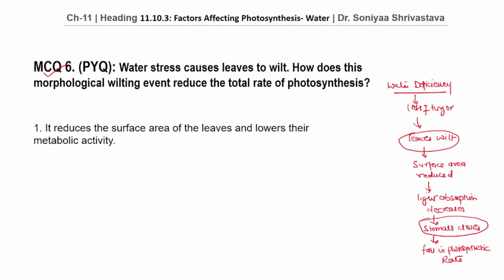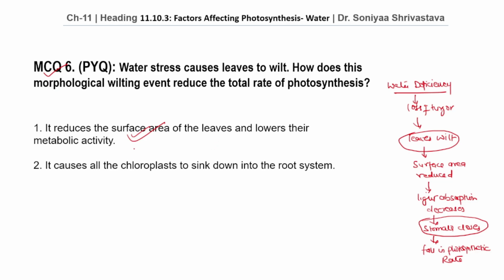So let's see option number 1. It reduces the surface area of the leaves and lowers their metabolic activity. Yes, this is our correct answer. Water stress causes leaf to wilt, reducing the leaf surface area and decreasing the metabolic activity. Both effects contribute to a lower photosynthetic rate.